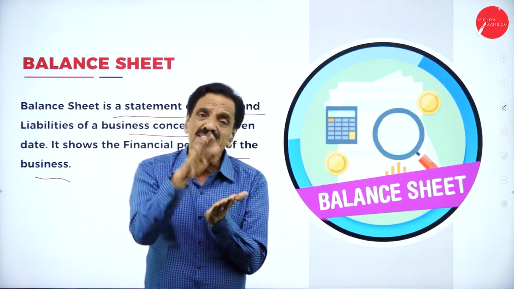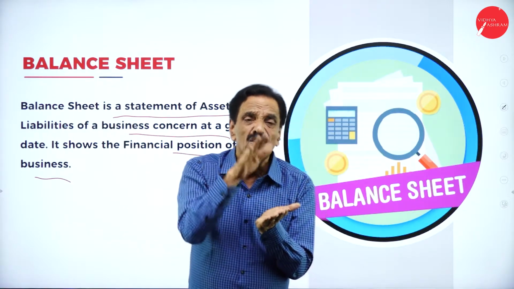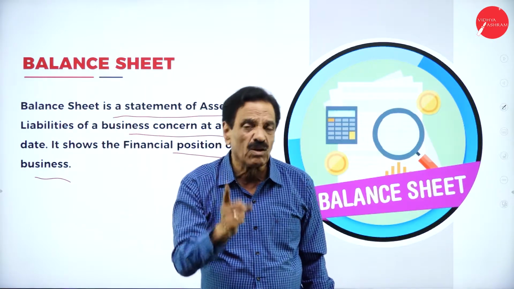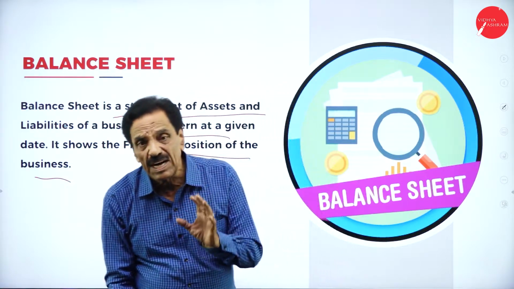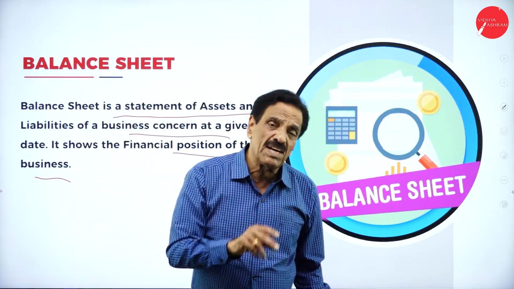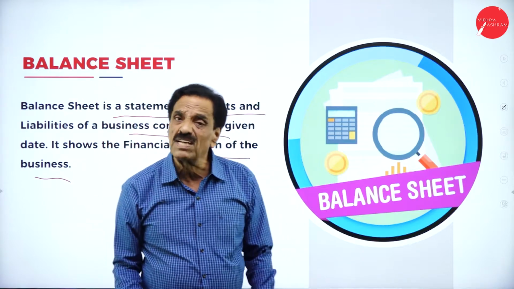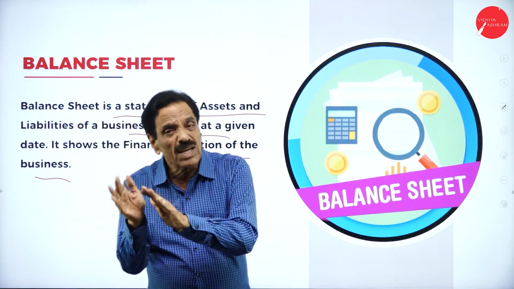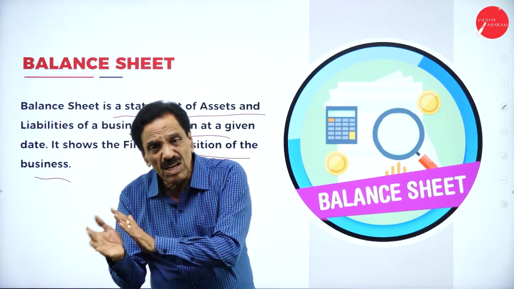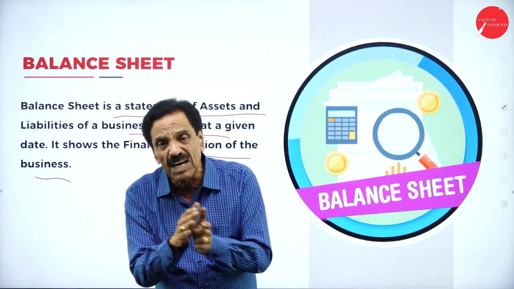That's why every year at the end of the year, every businessman is going to prepare a final account which contains 3 divisions. One is trading account, one is profit and loss account, one is the balance sheet. Trading account is directly connected to purchase and sale and gives the result of gross profit or gross loss. Then we go to profit and loss account where we consider only indirect expenditure like printing and stationery, post and telegram, discount allowed, discount received. All these items will come, which gives the result of net profit or net loss.